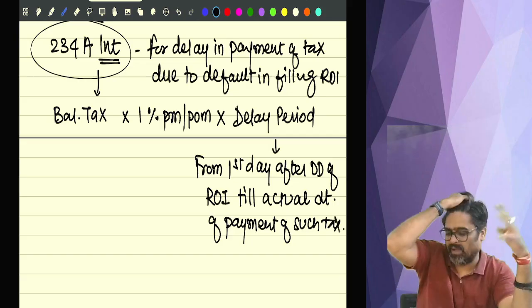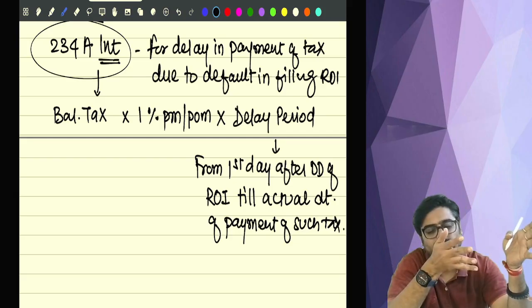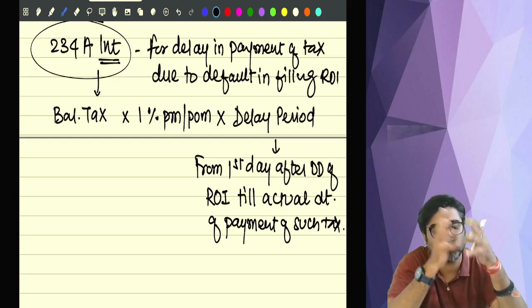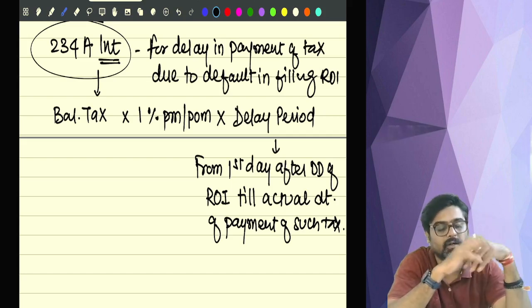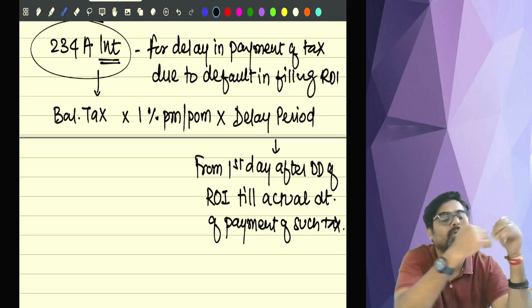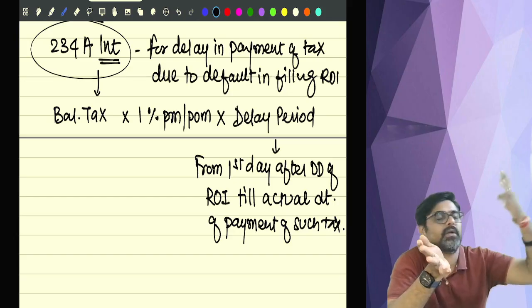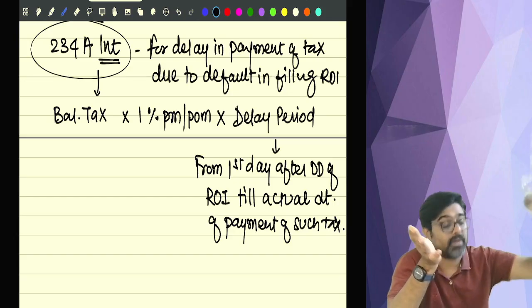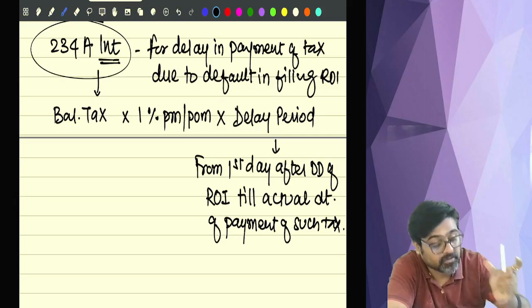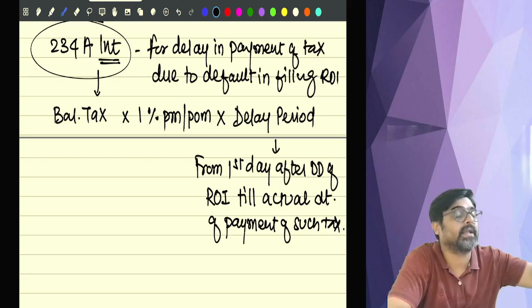So sometimes if you file a late return or you don't file the return, and as a result of that, whatever balance tax was supposed to be paid by you, the self-assessment tax which you calculated in the assessment year, that balance tax could not be paid on or before the due date because you did not file the return on or before the due date. So since you filed your return late, the payment of that tax is getting delayed.